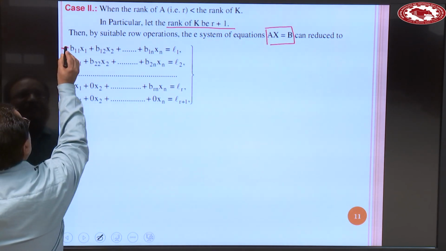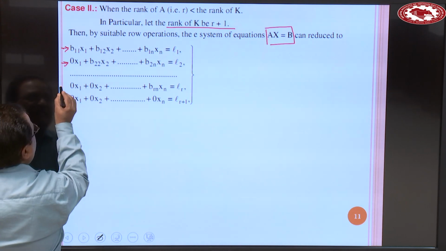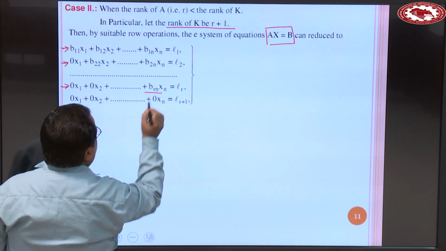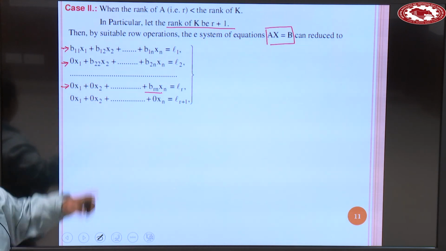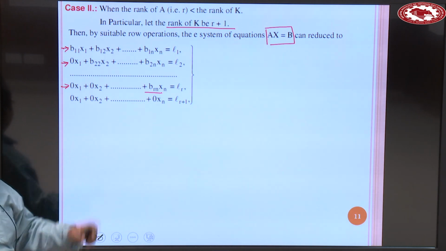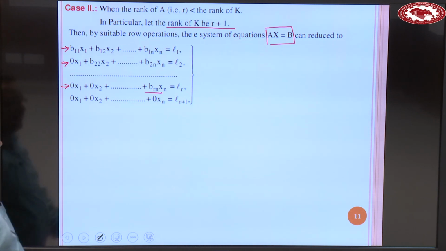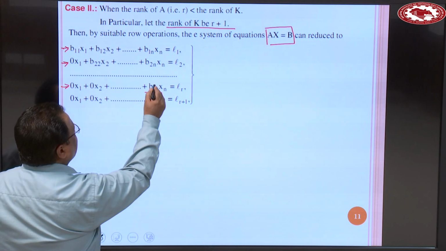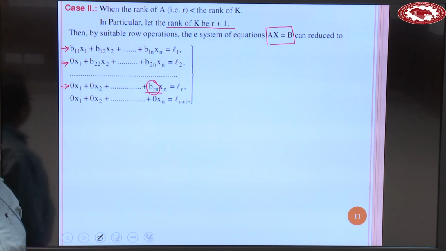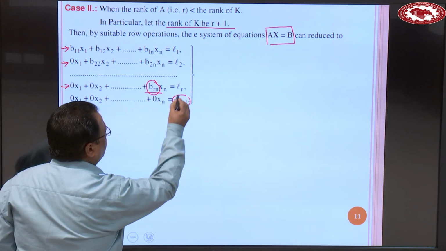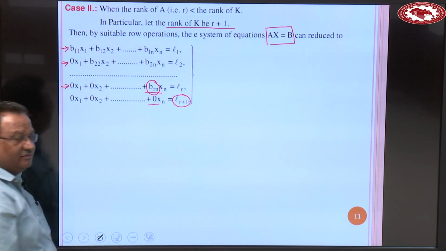This first equation, this second equation, this one is the rth equation, and this one is a non-zero number. Reason is rank of A is r. This statement is given. We have supposed that rank of A is equal to r. So when rank of A is equal to r, this means this number is non-zero. And rank of K is r plus 1, this means this number is non-zero but this number is 0.